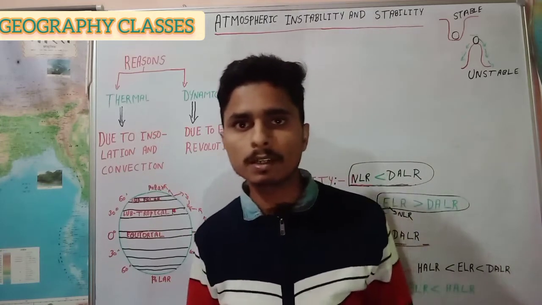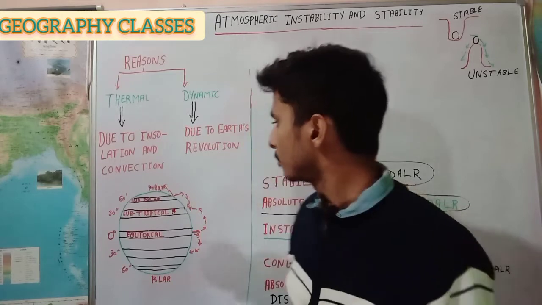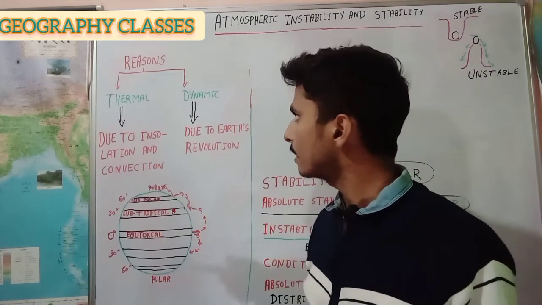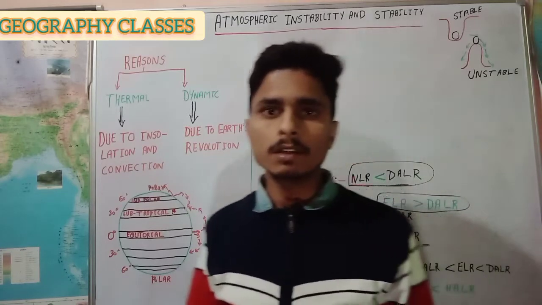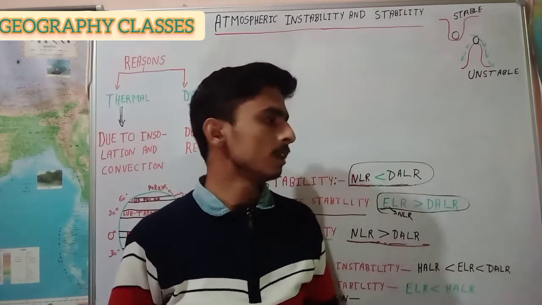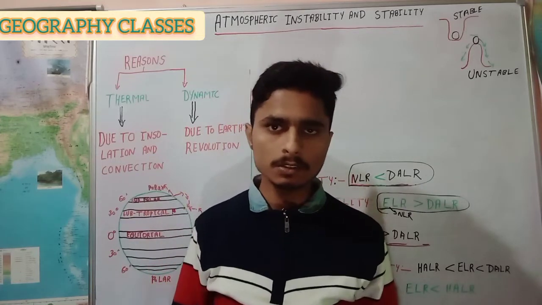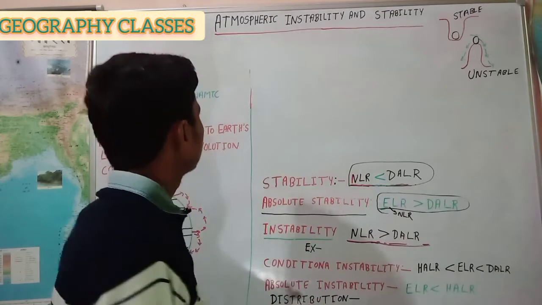And stable condition occurs in the situation of temperature inversion. After knowing about the regions, let's understand how we can say whether the air is in a stable or unstable condition.